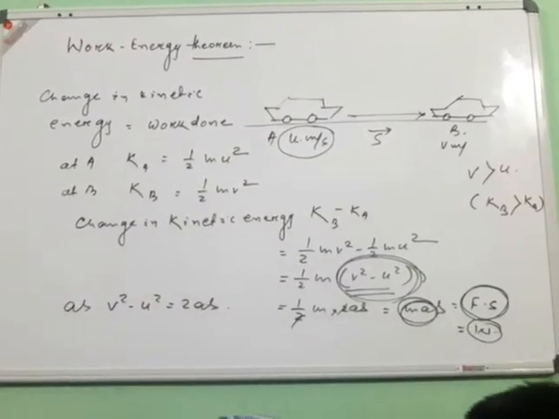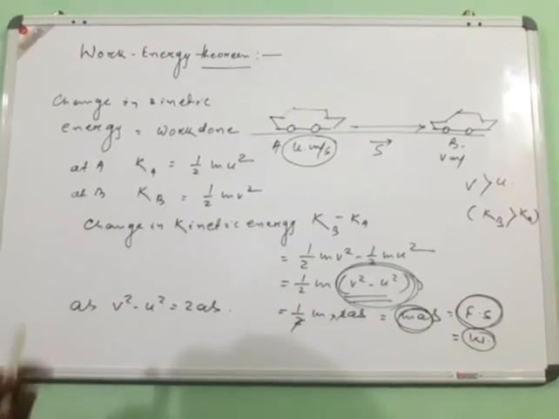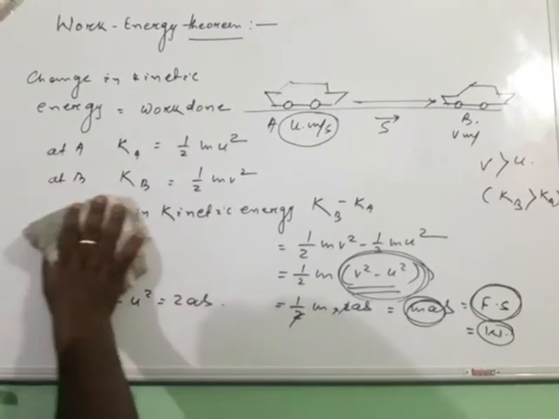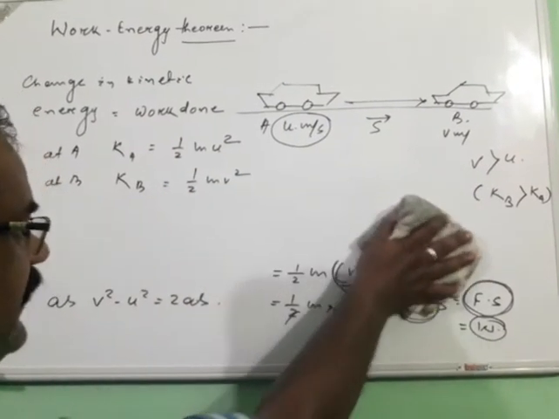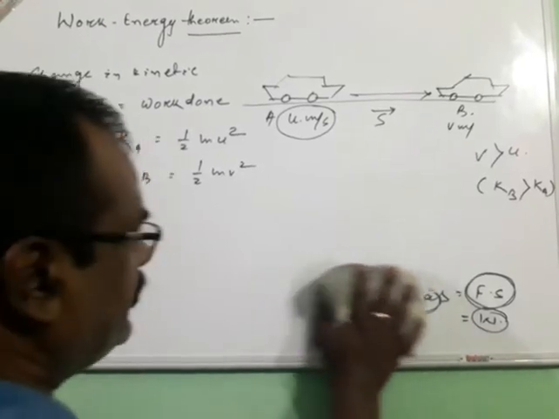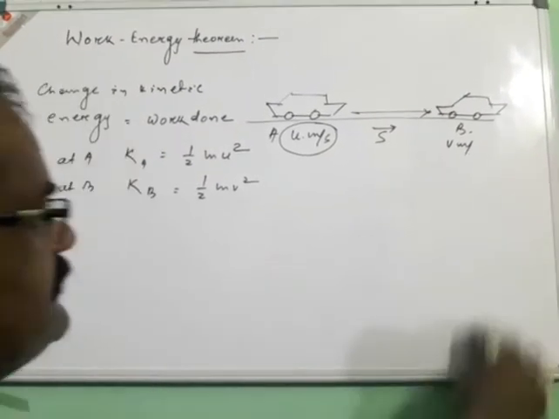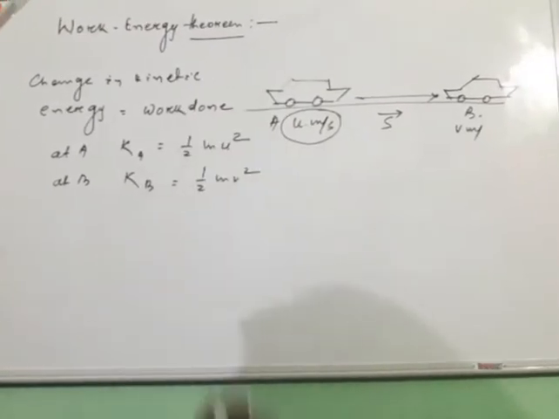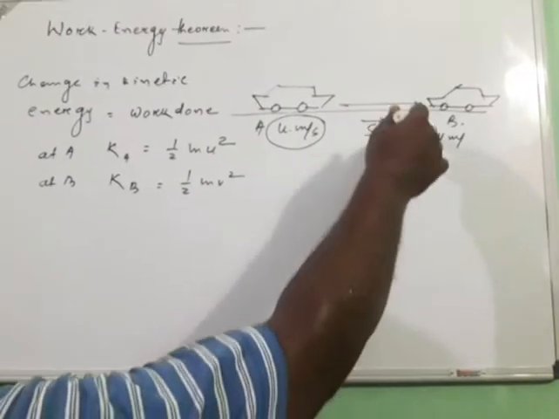Now similarly, if the body is moving from A to B but the kinetic energy at A is greater than the kinetic energy at B, the condition is reversed. For example, suppose a brake is applied to a car moving at 60 km per hour and it comes to rest.